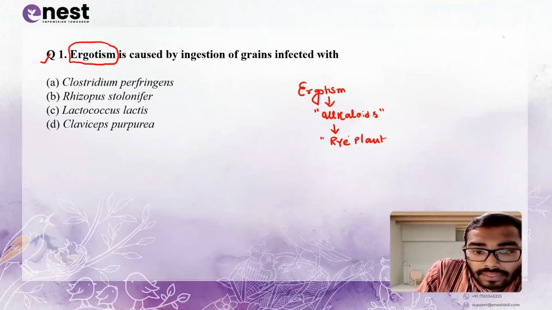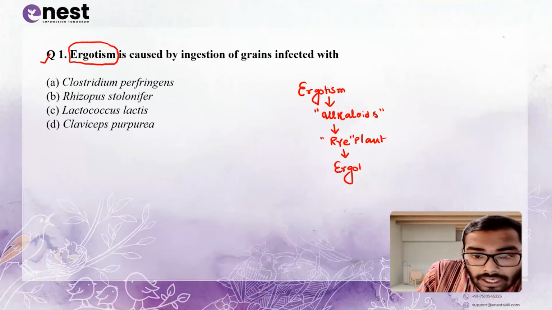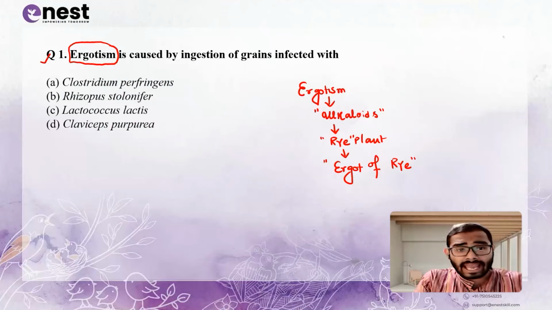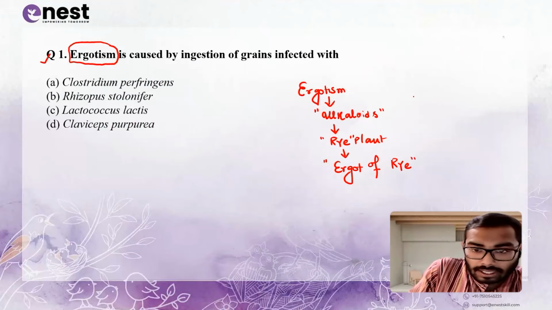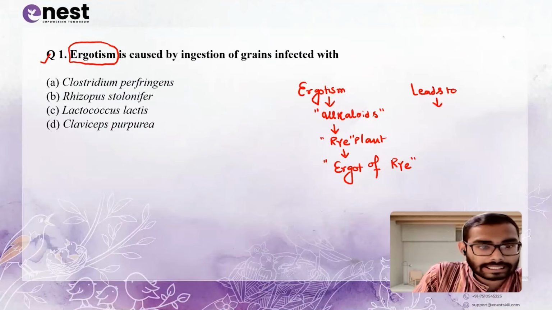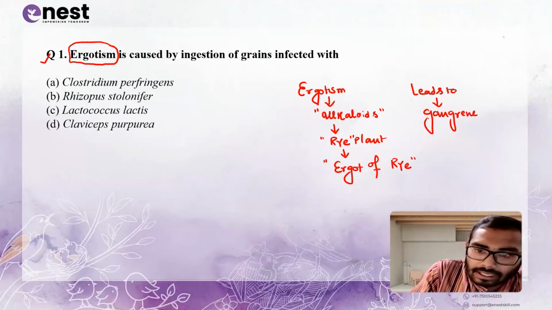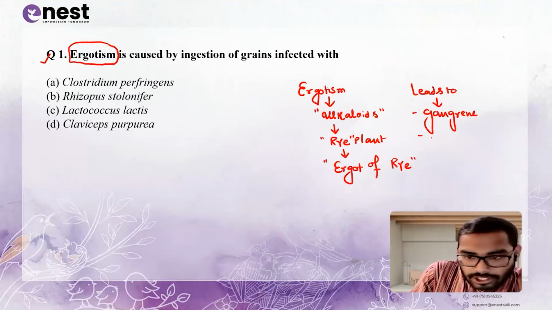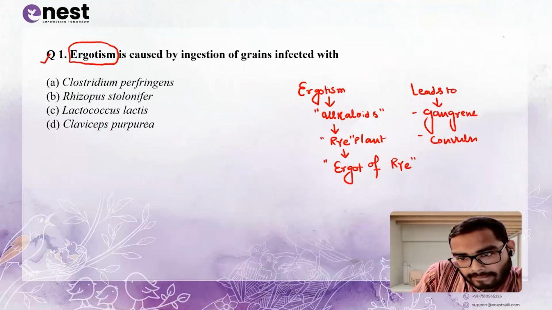Okay, that's why it is also known as ergot of rye. Okay, and this is caused, it can leads to, what are the things that it can leads to? It can leads to gangrene, then convulsions, and sometimes hallucinations.